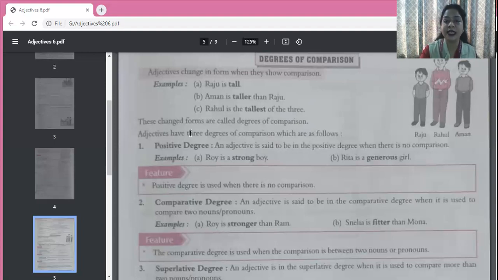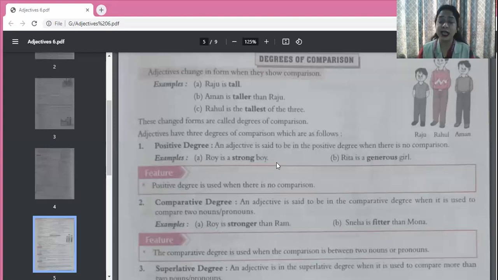See here, positive degree. An adjective is said to be in the positive degree when there is no comparison. In the first sentence, Raju is tall. We are just stating a quality of Raju. We are not comparing Raju with anyone. So children, here this adjective tall is in the positive degree. That means there is no comparison being made. Look here, Roy is a strong boy. Are we comparing Roy to anybody? No, we are just saying that Roy is strong.